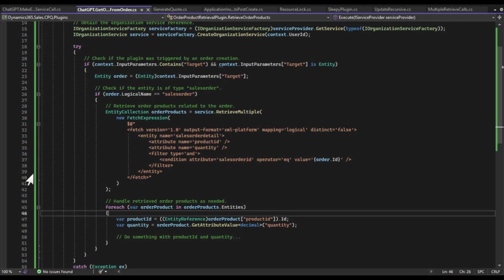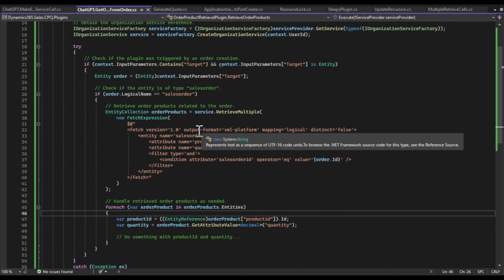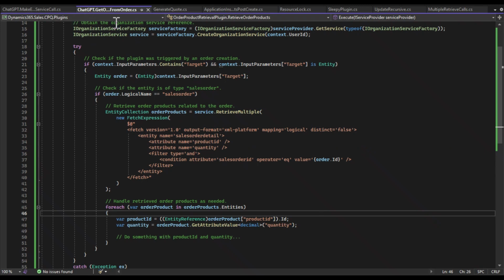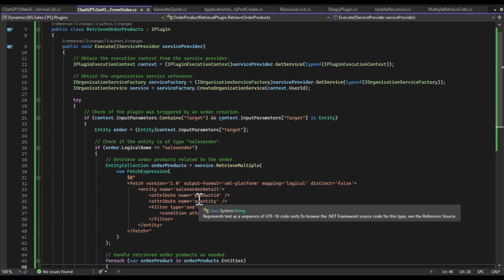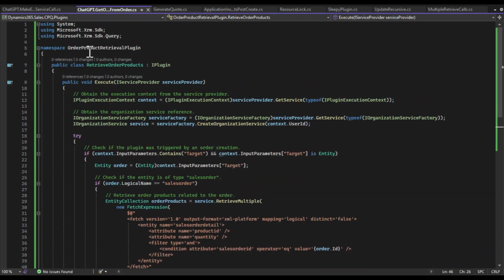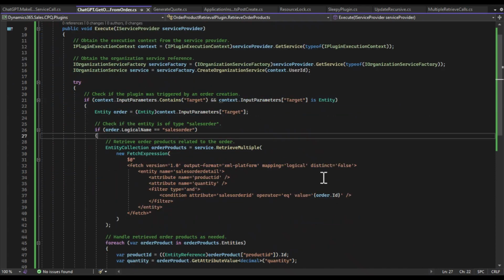Okay, for this example, we are going to look at some generated code from an AI software, in this case ChatGPT. For this one, I requested ChatGPT to create a Dynamics plugin that will go get products for an order, right? So this is actually the code. I've taken it from ChatGPT, just put it into a class here. It's actually nice that it looks like it may compile just fine.